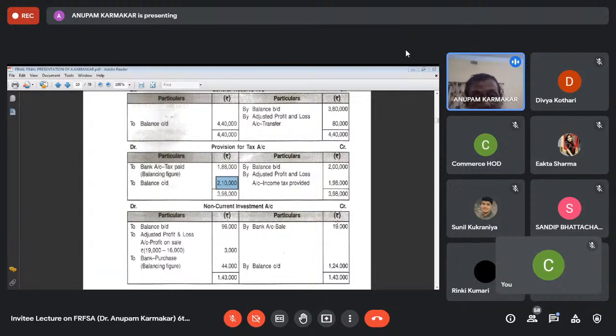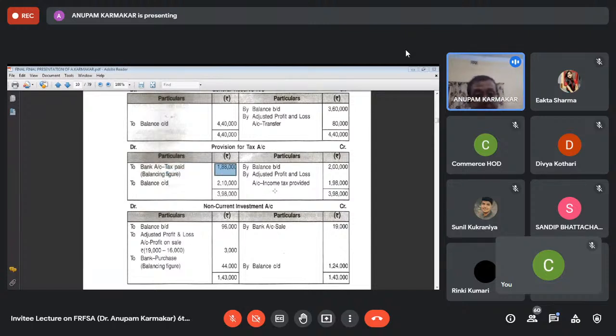And nothing has been mentioned that what amount of tax is paid in the current year or what amount of tax is provided in the current year. So in that case, the last year's provision, that is 2 lakh rupees, is to be paid fully in the current year. I think all of you have understood. That means if nothing has been mentioned, then the opening balance of provision for tax is to be paid in the current year. That means to bank account, tax paid, it will be 2 lakh.